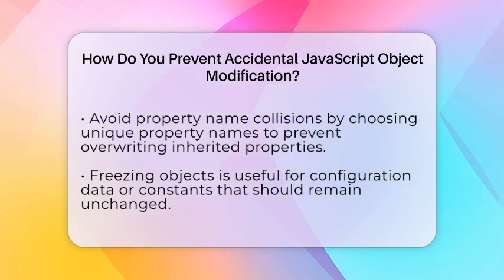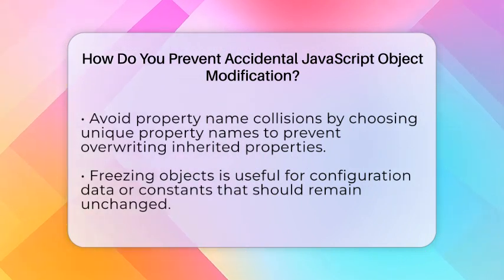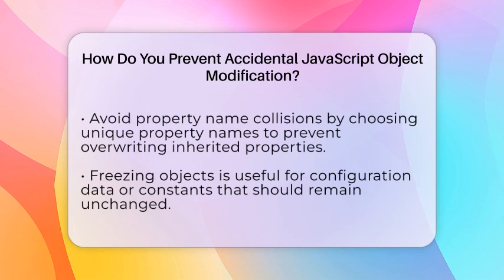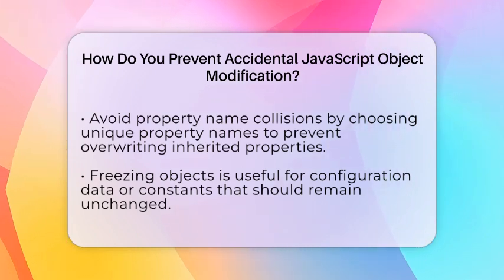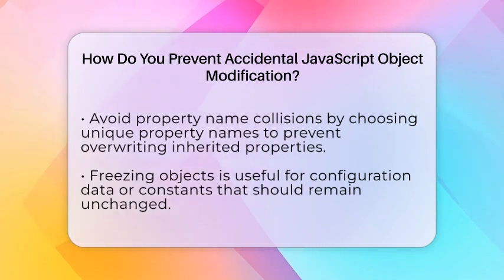You can also control individual properties with Object.defineProperty. This method lets you set attributes like writable: false and configurable: false. When you do this, that property becomes read-only and cannot be deleted. It's like putting a lock on a specific door to prevent accidental opening or changing.